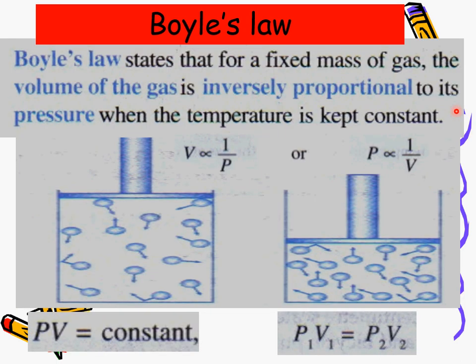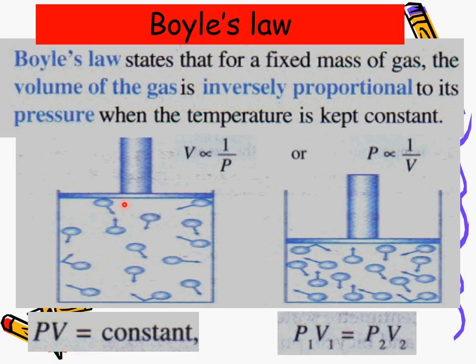Alright, so Boyle's law. This is what we already understand just now. V is directly proportional to 1 over P, or P is directly proportional to 1 over V. Directly proportional to 1 over P means V is inversely proportional to P, and P is inversely proportional to V. So if we change it into an equation, we get it like that.